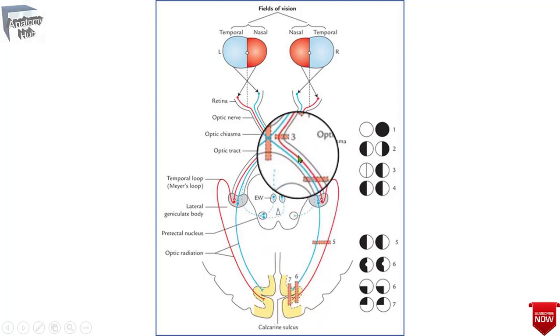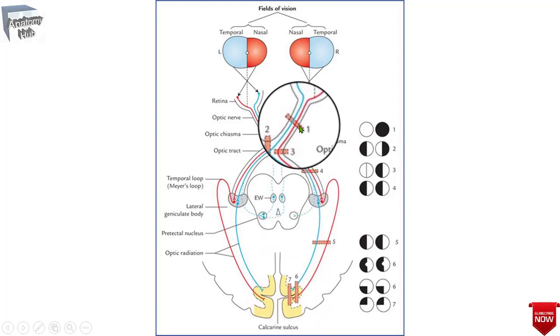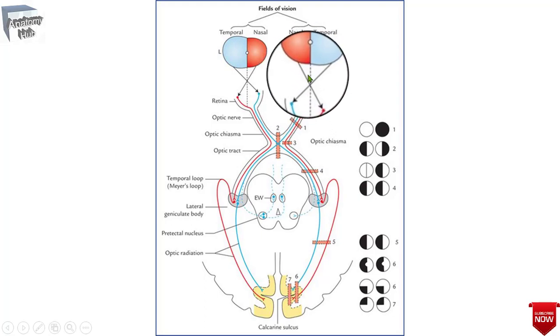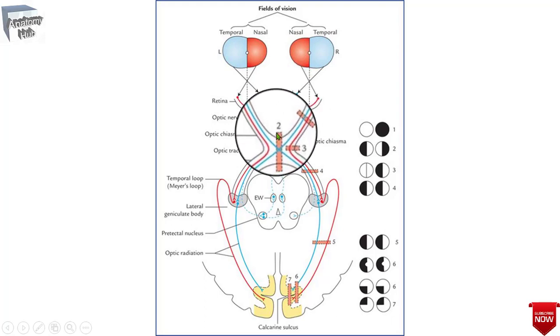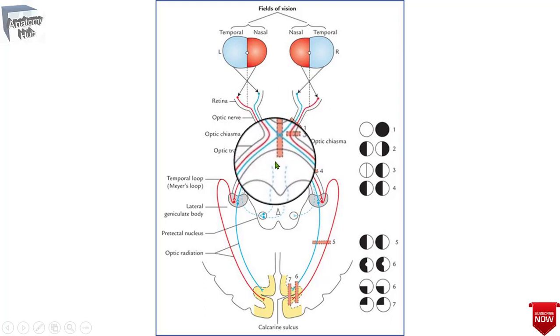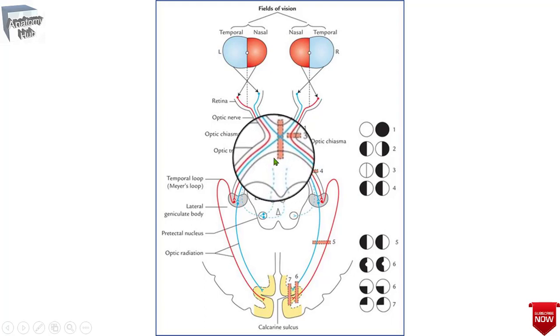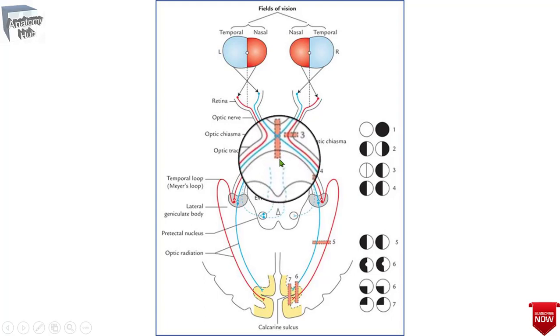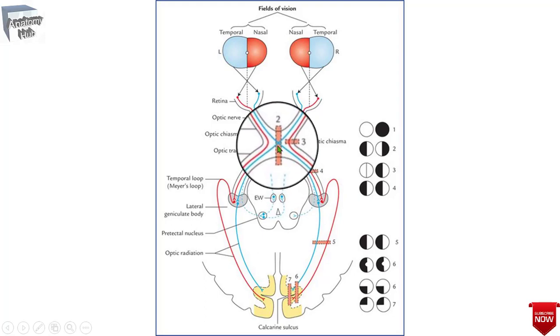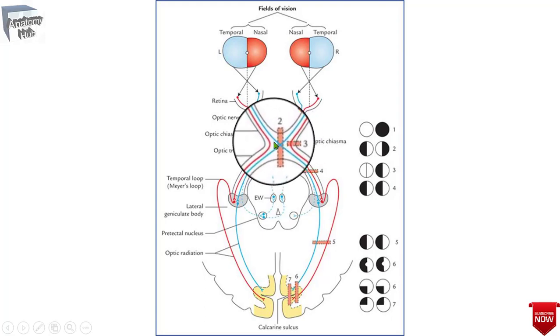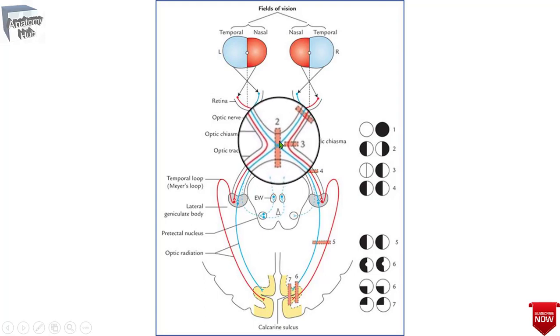Here you can see lesion number 1, which is injury of the optic nerve on one side, resulting in total blindness of the same side eye. Area number 2 is mainly due to a tumor or carcinoma developing from the pituitary gland that proceeds forward and damages the crossing fibers, meaning the nasal halves of both retinae are interrupted.